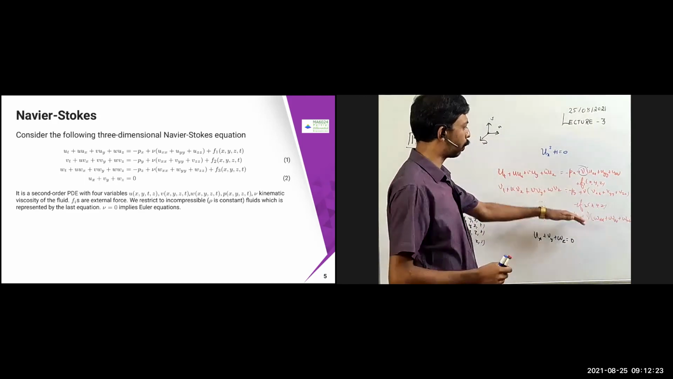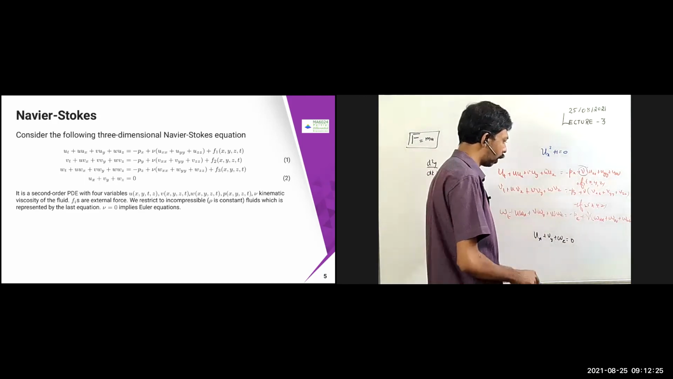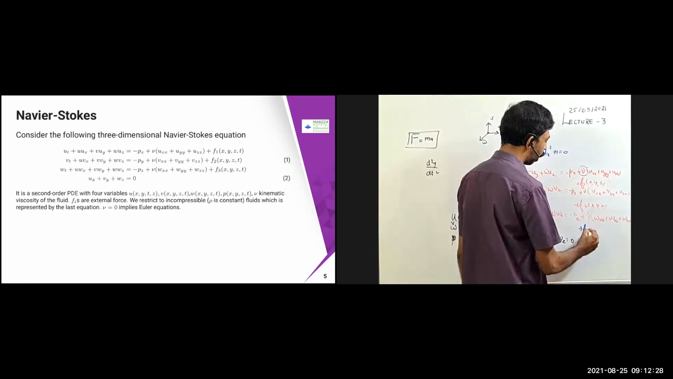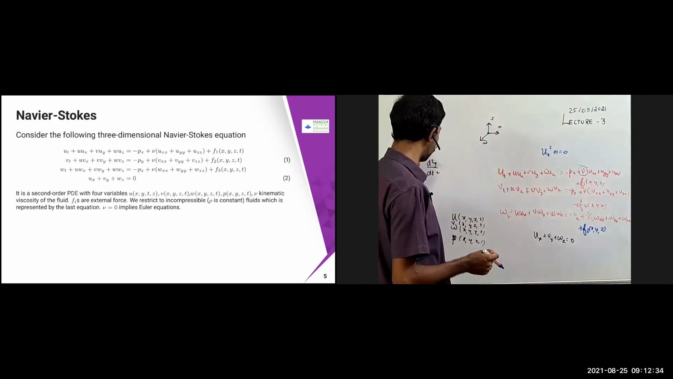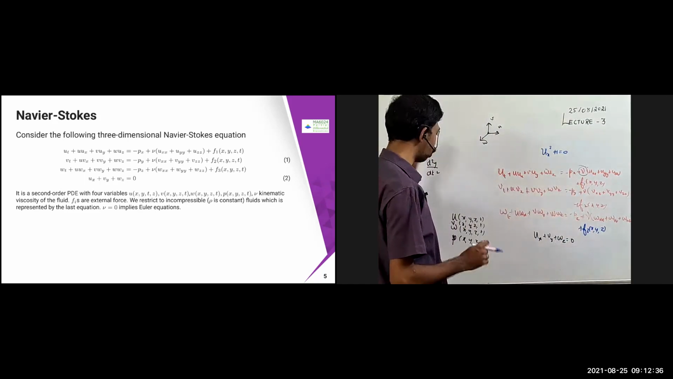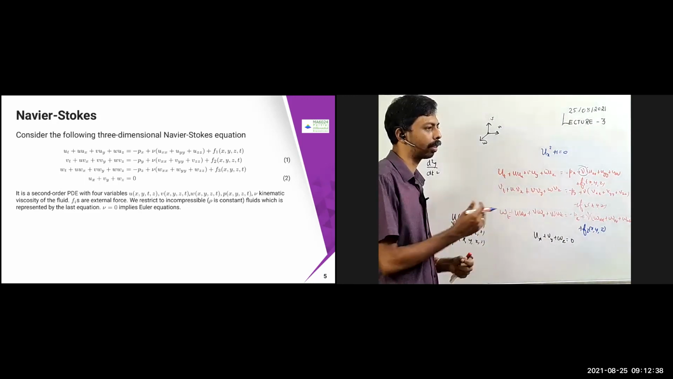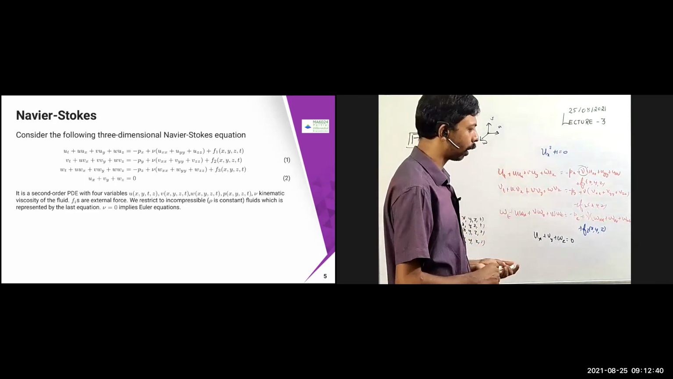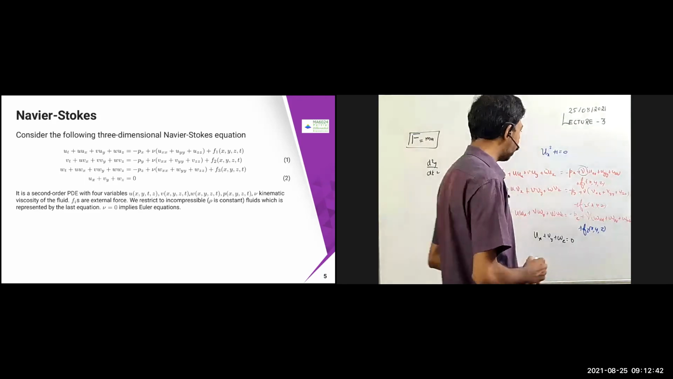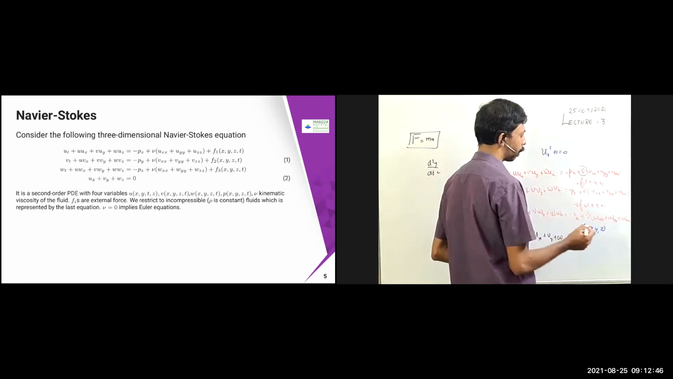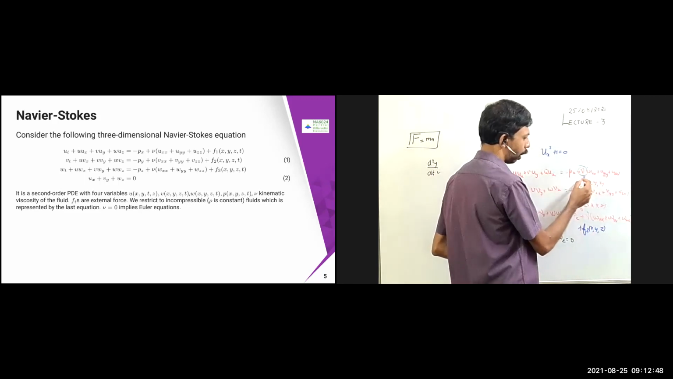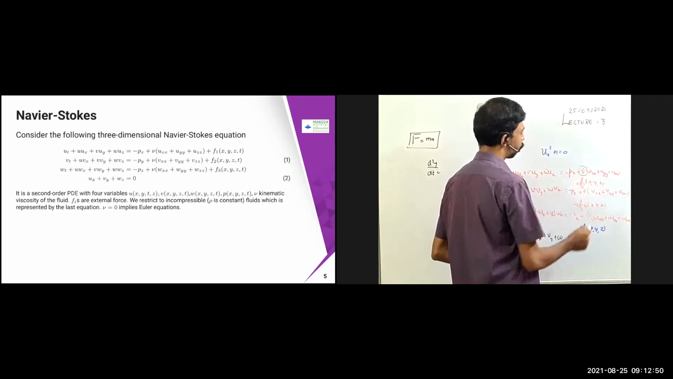Now this F1, F2, F3 are all called the external forces. You can put some extra forces on the moving particle, and then you can make it accelerated or decelerated, etc. All these things are happening. Now if this nu is 0, then that equation is called the Euler equation.